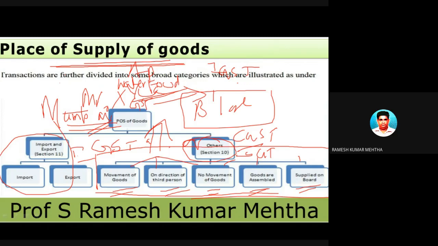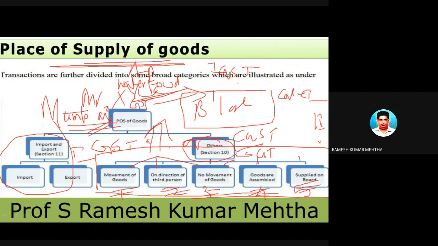So for the purpose of place of supply of goods, there are five cases: case 1, case 2, case 3, case 4, and case 5. Our discussion to determine the place of supply of goods is divided into five parts.